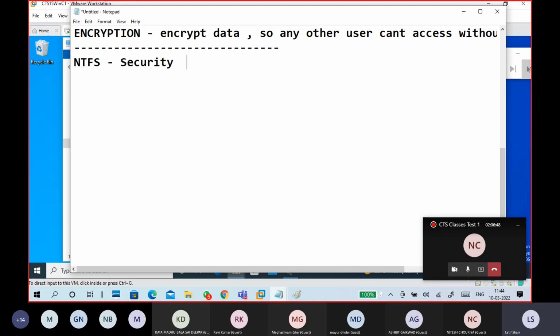Security is also called an ACL. Again, ACL is a different name in networking. ACL means access control list. In networking, that is a network-related access control list. Here it is the same thing, a file access control list.